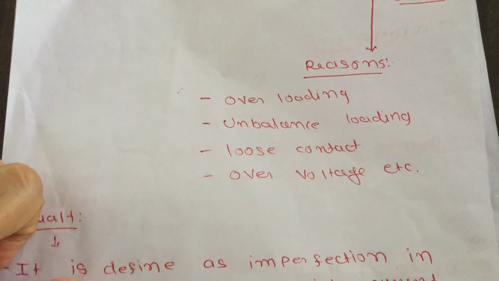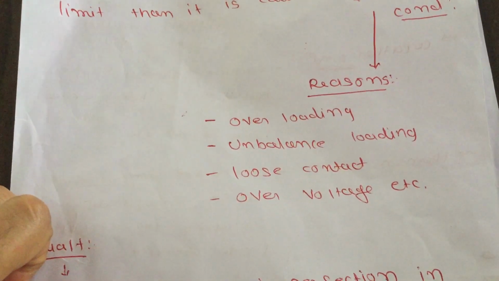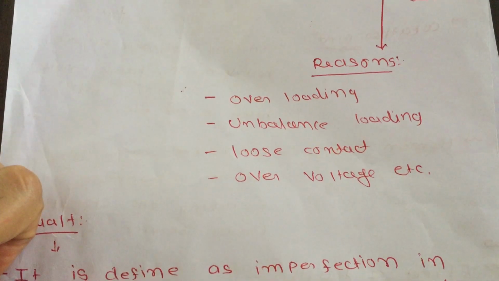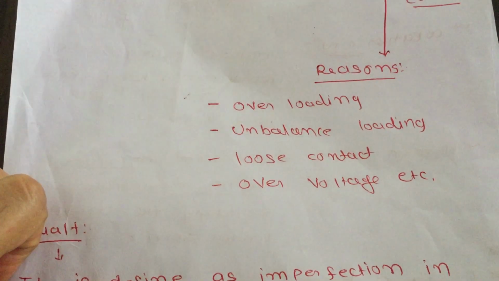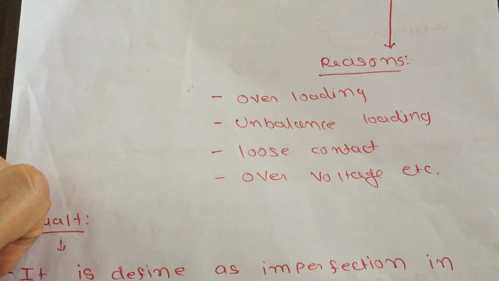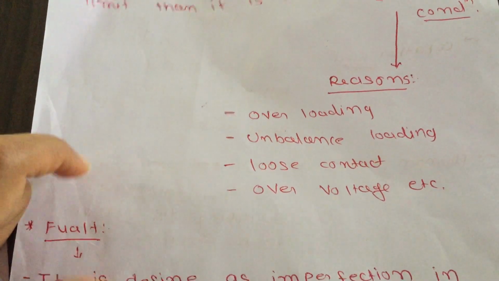Last one is over voltage. Over voltage is also one of the reasons for abnormal condition. You know that in humid or rainy seasons, over voltage can happen due to different types of lightning. So it is also one of the reasons for abnormal condition.